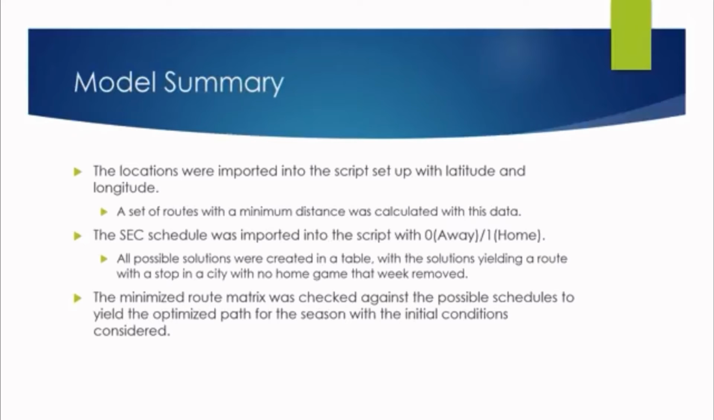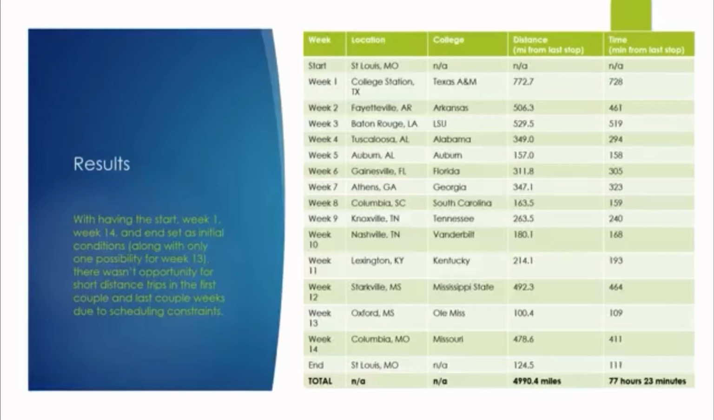The SEC schedule was imported into the script and changed to a binary matrix with 0s representing away games and 1s representing home games. From there, a schedule matrix removed all rows that had a 0, indicating that there was a week that resulted in no home game at the school visited that week. The minimized route matrix was then checked against the possible schedule matrix to yield the optimized route for the season. The results are shown in the table on the right of the screen.